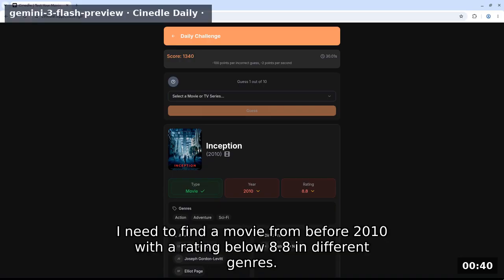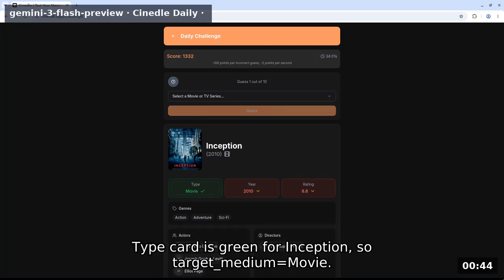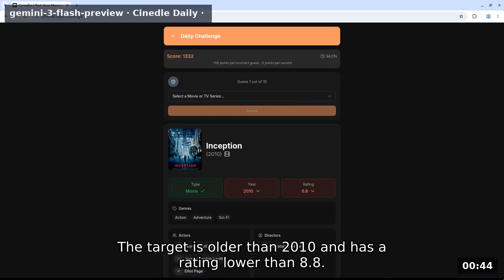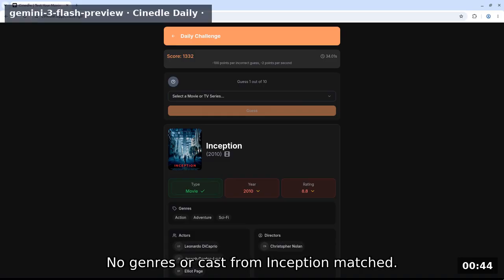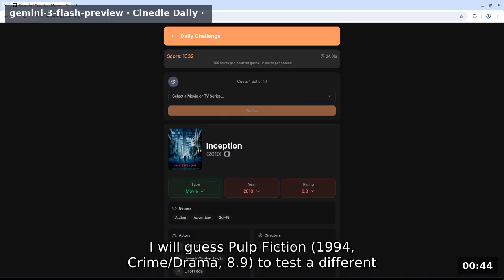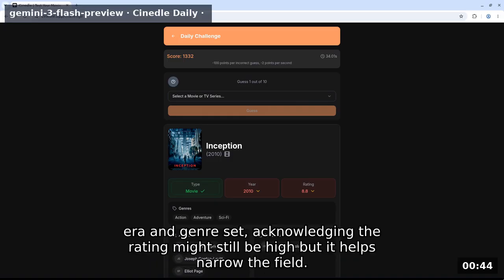I need to find a movie from before 2010 with a rating below 8.8 in different genres. Type card is green for Inception, so target medium equals movie. The target is older than 2010 and has a rating lower than 8.8. No genres or cast from Inception matched. I will guess Pulp Fiction 1994, crime/drama, 8.9 to test a different era and genre set. Acknowledging the rating might still be high, but it helps narrow the field.